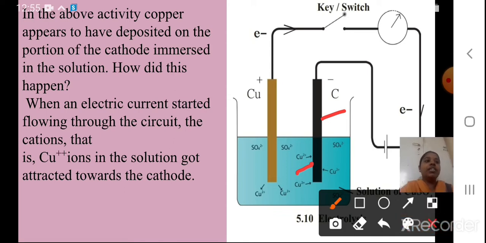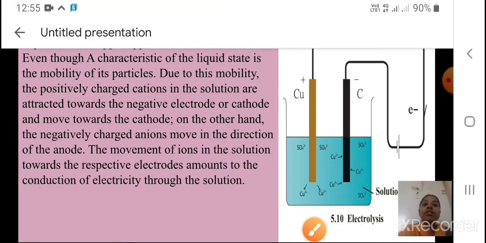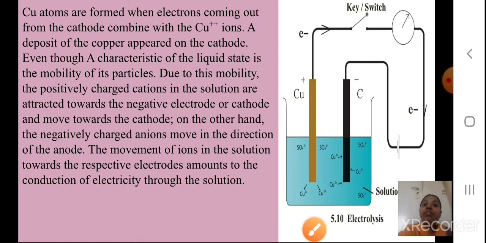We will continue. So Cu atoms are formed. The electrons coming out from the cathode will go and attach to the Cu++ ions, so copper atoms will be formed. A deposit of copper appeared on the cathode.